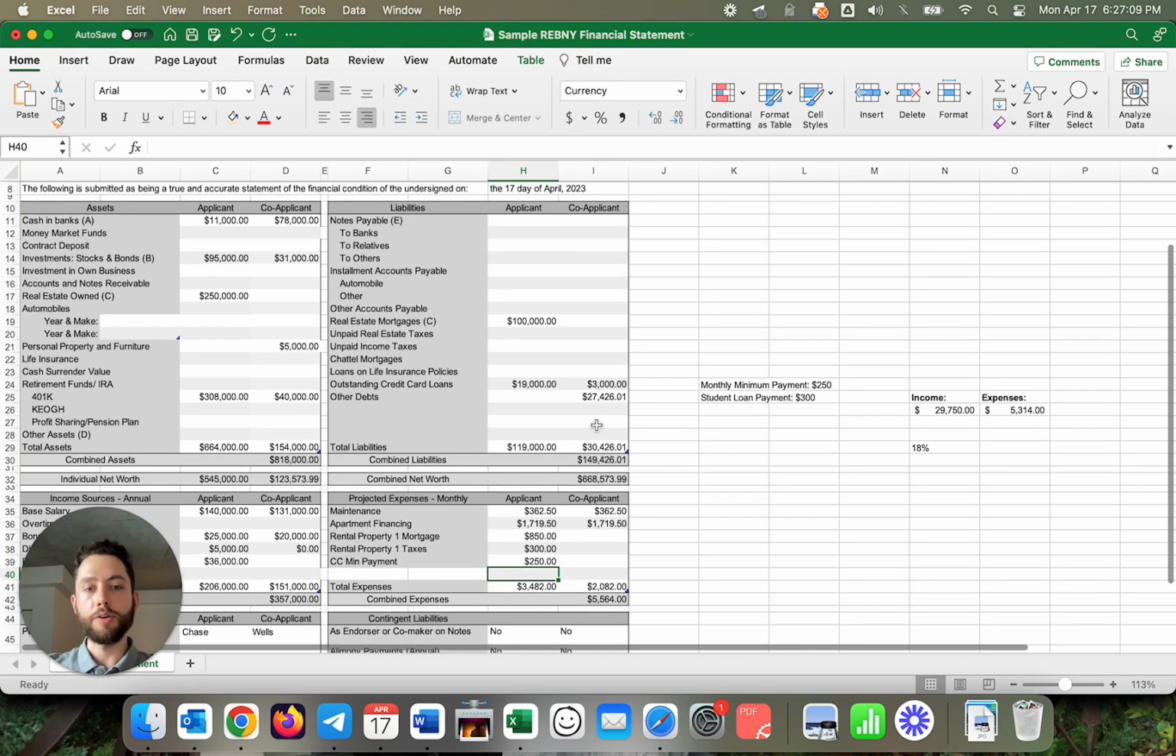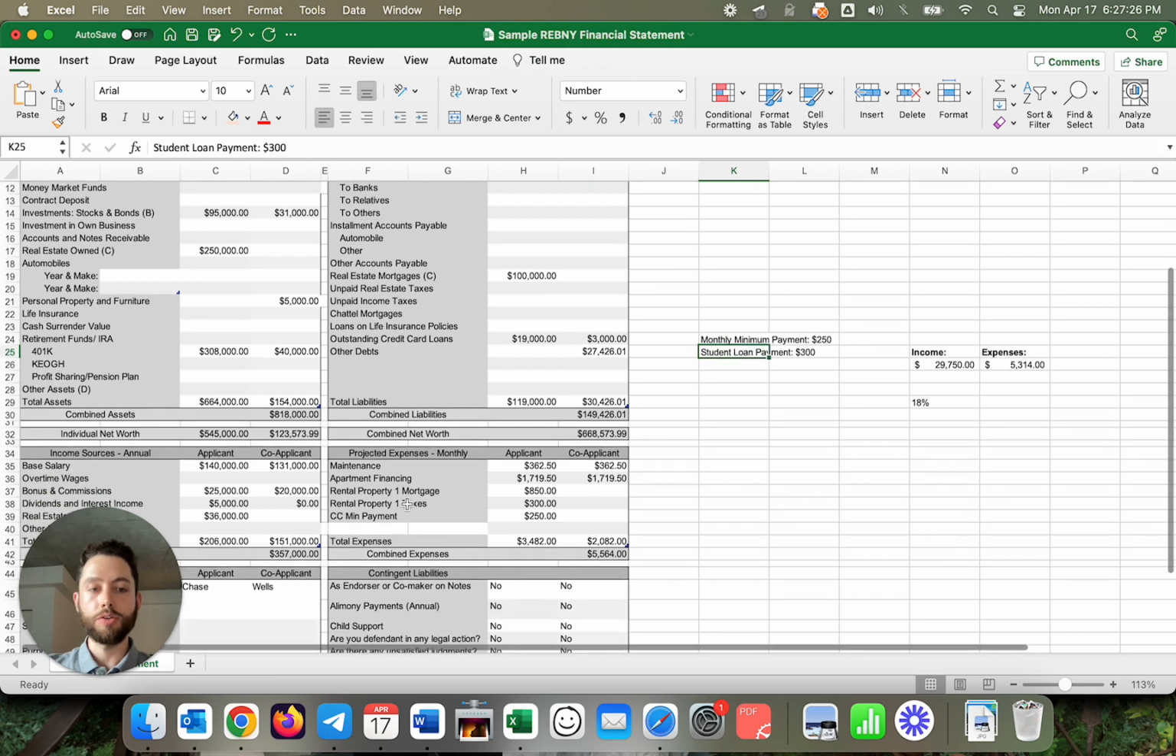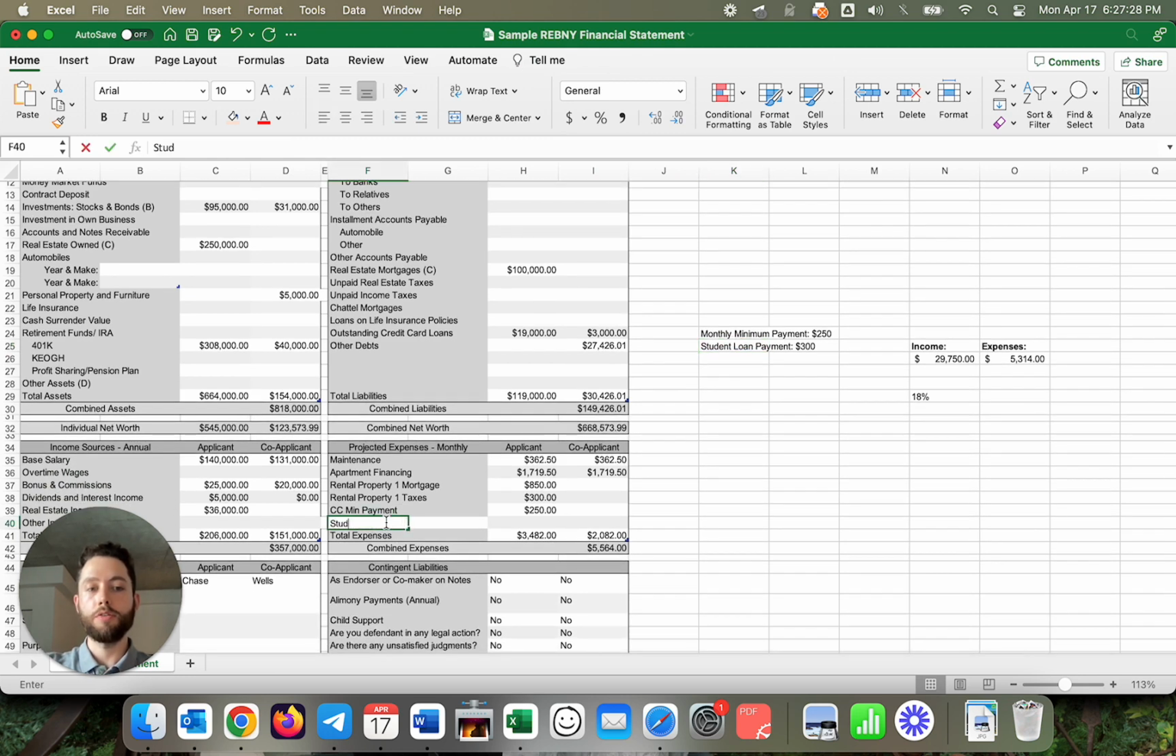And then the other thing we noticed here was that there was this line item for other debts, and there was no corresponding entry in projected expenses. So naturally we did ask the buyer, and the other debts were basically student loans. So we had to ask, what's the student loan payment? We got that, it's $300. So let's go ahead and put this in here. Student loan payment of $300.